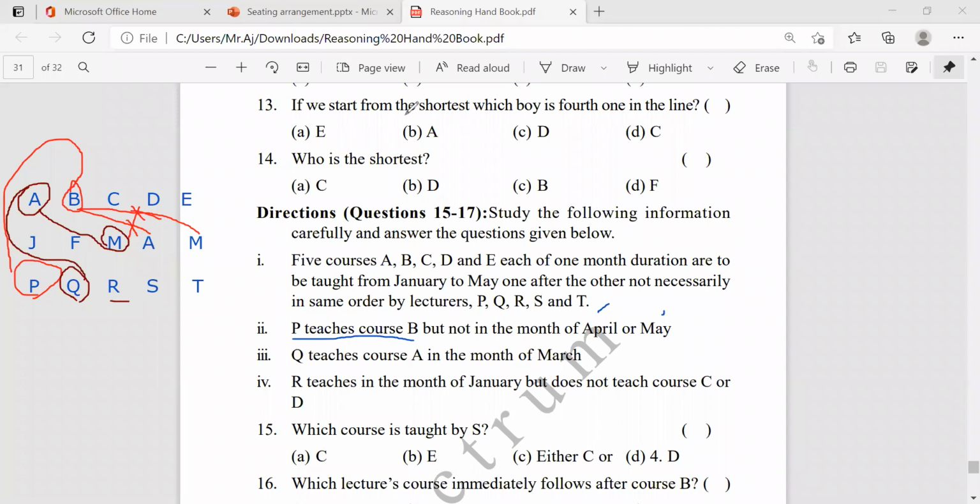R will teach the month of January and not teach course of C and D. R is not going to be teach C and D. Okay.